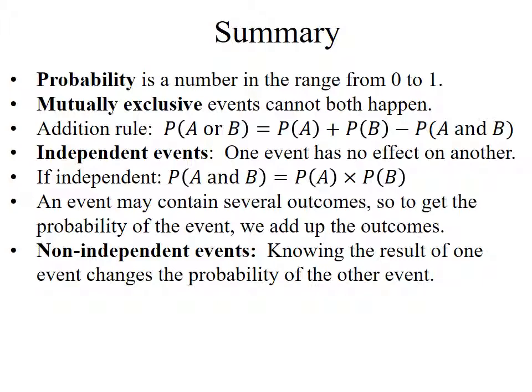Independent events are events where one has no effect at all upon the other. That's like rolling dice or flipping coins; those are classic examples. If I have independent events, the probability that both A and B happen simultaneously is just the two probabilities multiplied together. That's easy. If they're not independent, then we have to think harder. It's always important to think carefully about how an event may contain several different outcomes. In that case, to get the probability of the event, I need to add up all the different outcomes.